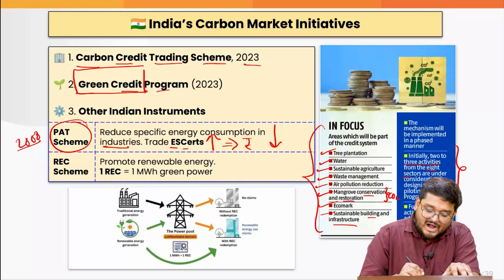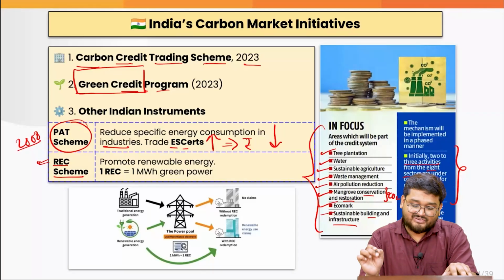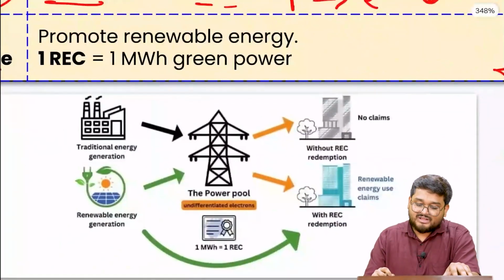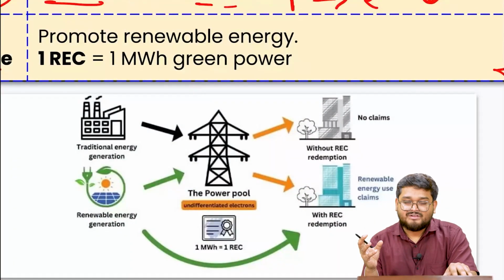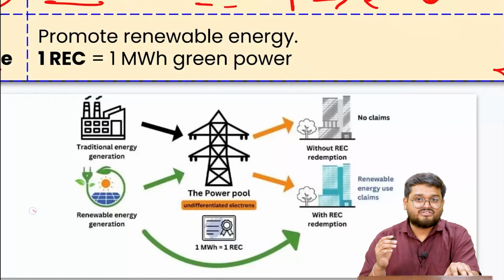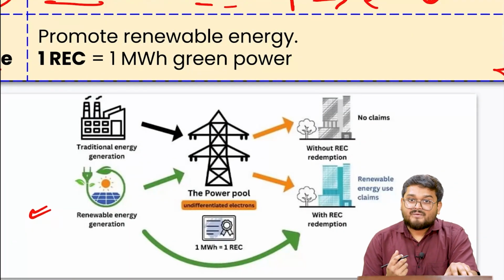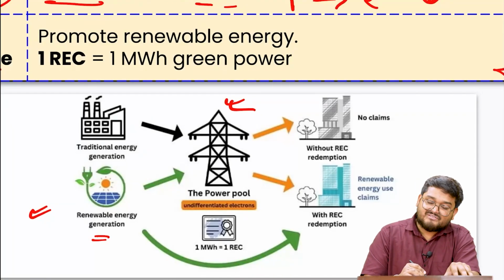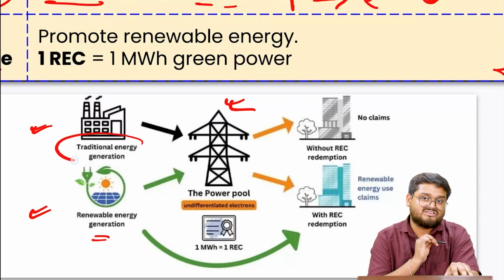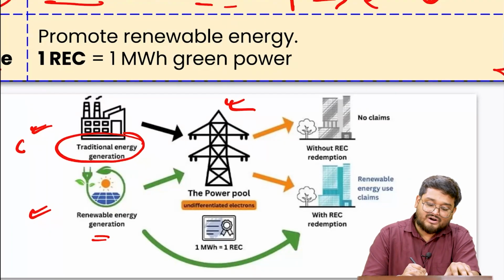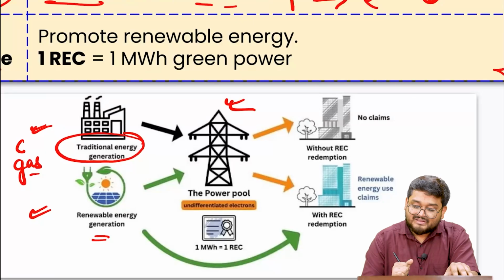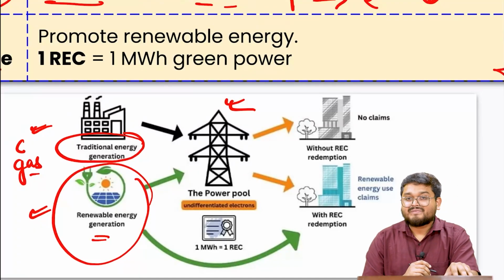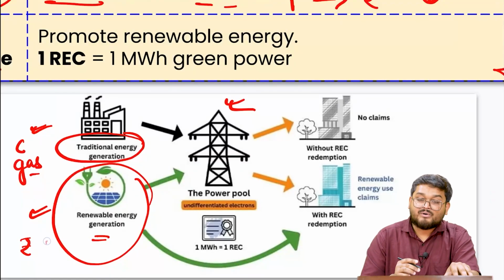Next, we also have the REC scheme, Renewable Energy Certificate. This is trying to promote more renewable energy. How? When we talk about the same, we need to have energy from green sources such as renewable energy. Now here, when this renewable energy goes into the grid, this grid also has the energy that we are getting from traditional energy generation such as coal or gas thermal power plants.